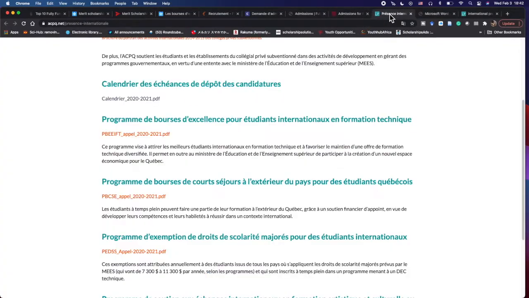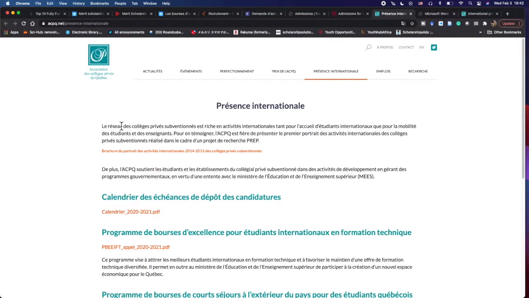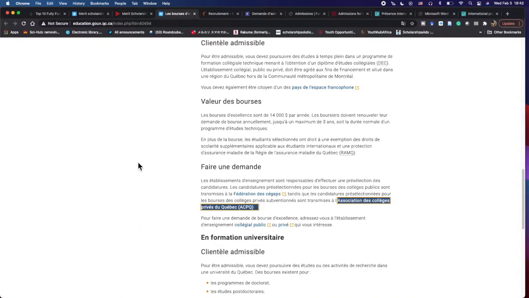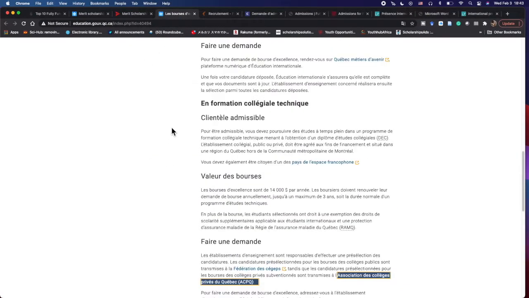So applying through the private schools, I think you can only do it from next year, but this is where you apply, Association de Collèges Privés de Québec. This is the route to apply. So I'm going to head back a bit.